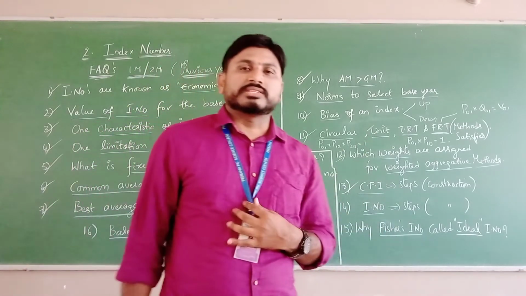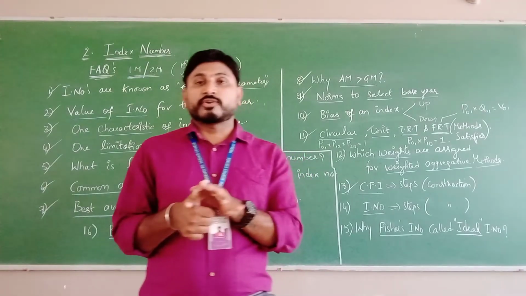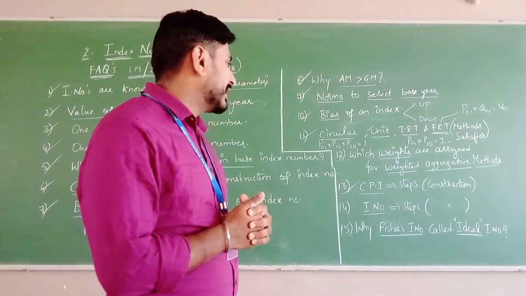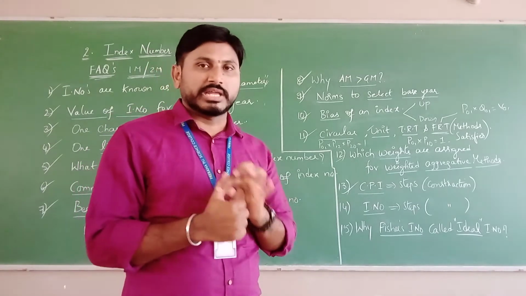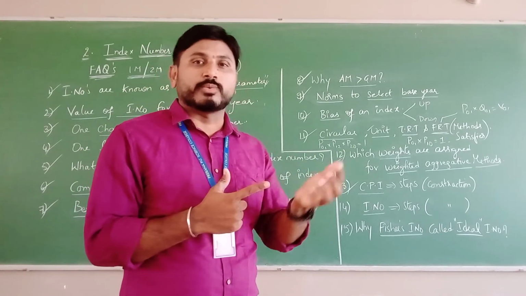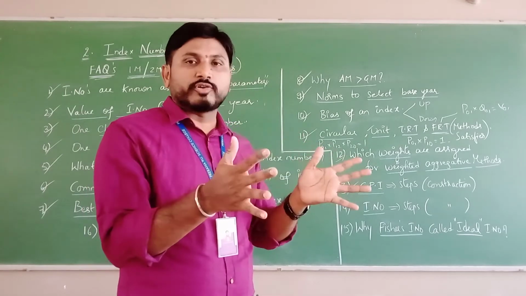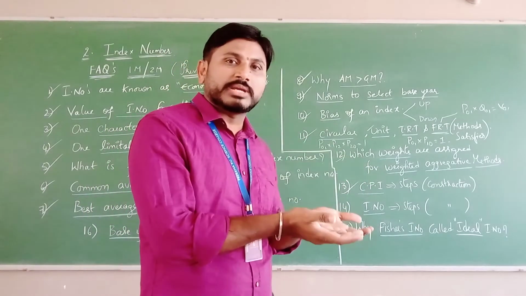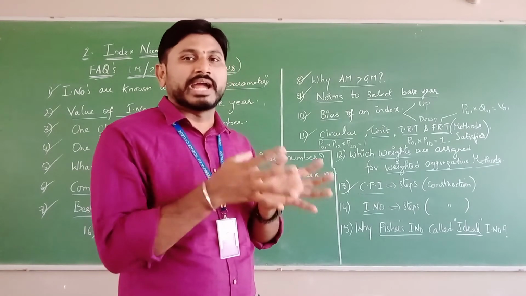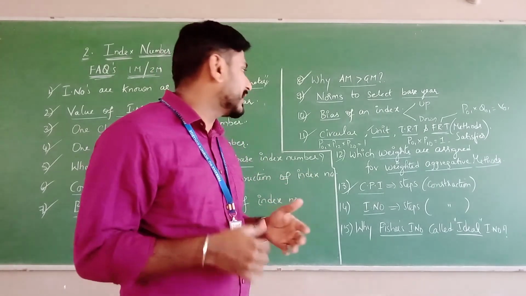And what are the steps to construct it? Number one, the purpose of the index number and the scope, right? The purpose of the cost of living index as well as the scope, the geographical area, where to start. Second is family budget surveys and enquiries. For different classes of people, a survey has to be conducted and data collected from them: what items, and how the items were quoted. Everything should be considered.